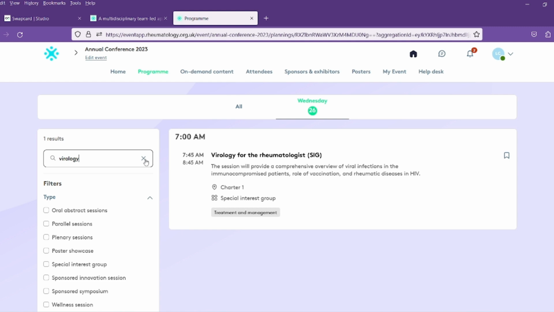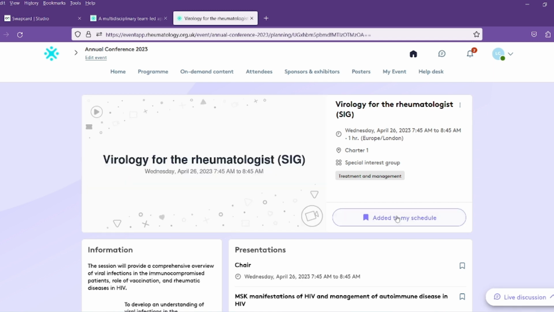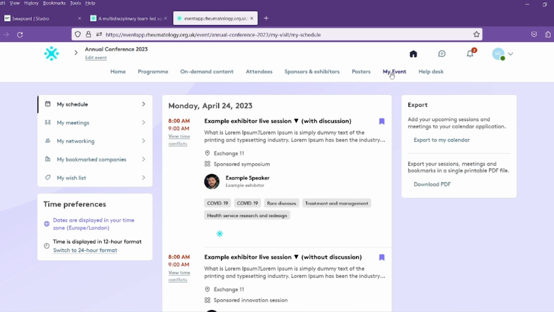To create your own personalised programme, click on the bookmark icon, or select Add to my schedule when you're in a session. You can find all your saved sessions in the My Event area here.